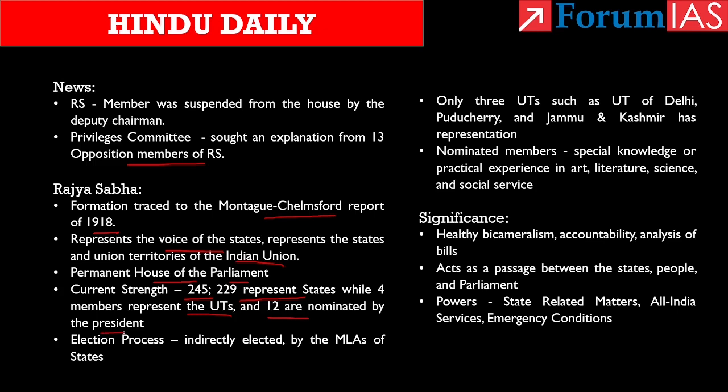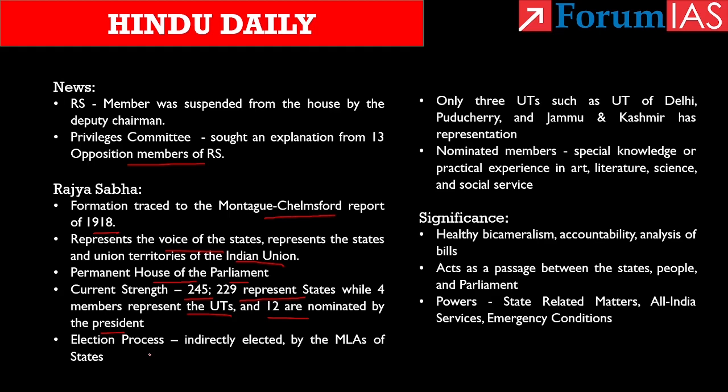Now coming to the election process, see, the representatives of Rajya Sabha from a state are elected by the members of that state legislative assembly. That is, know that there are 31 Rajya Sabha seats allotted to the state of Uttar Pradesh as per the 4th schedule. And here the MLAs from the UP Assembly will elect the 31 people and send them to Rajya Sabha. That is why we call this house the House of States.